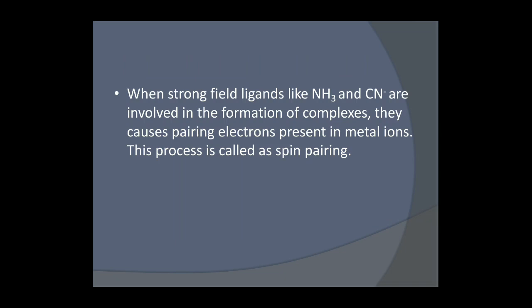When strong field ligands like ammonia and cyanide are involved in the formation of complexes, they cause pairing of electrons present in metal ions. This process is called spin pairing. And we calculate the spin multiplicity by the formula 2S plus 1, where S is the number of unpaired electrons.